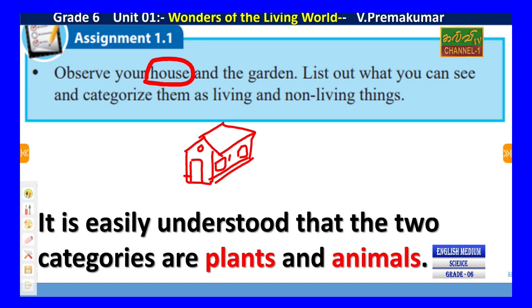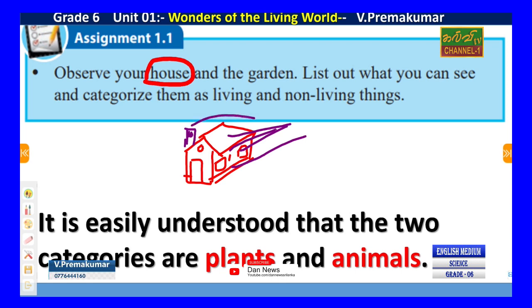Okay, I can see my house. There is a roof, window, tile, wall. Those are in my house. And chimney, you know, on the kitchen side you can find some chimney, right? This also is a non-living thing. Around the garden, yes, a lot of grasses,